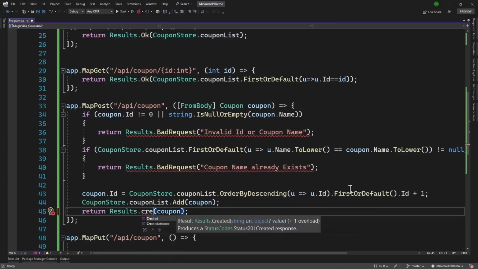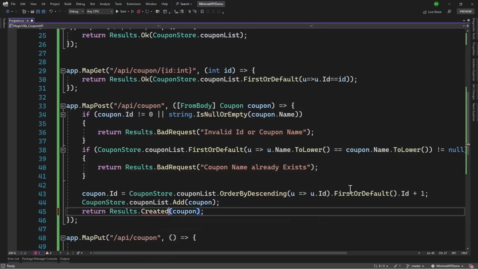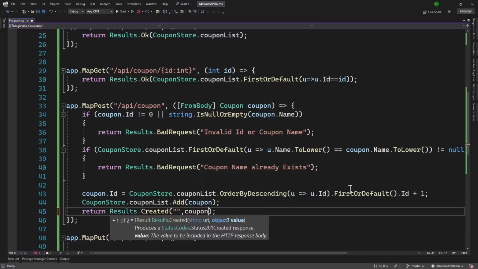Now, of course, we can return the created, and that is completely okay. Before that, let me show you how to use the Results.Created. When we use created, we have to write the route where this is created, and then for the value, we can pass coupon. So the URL here, let me use string interpolation here.